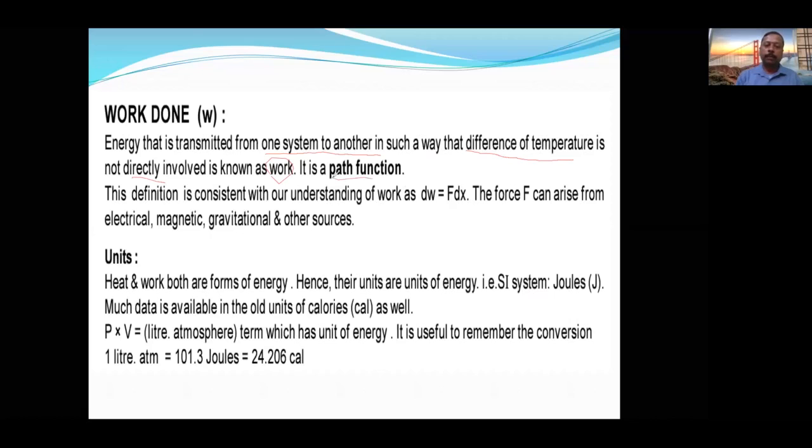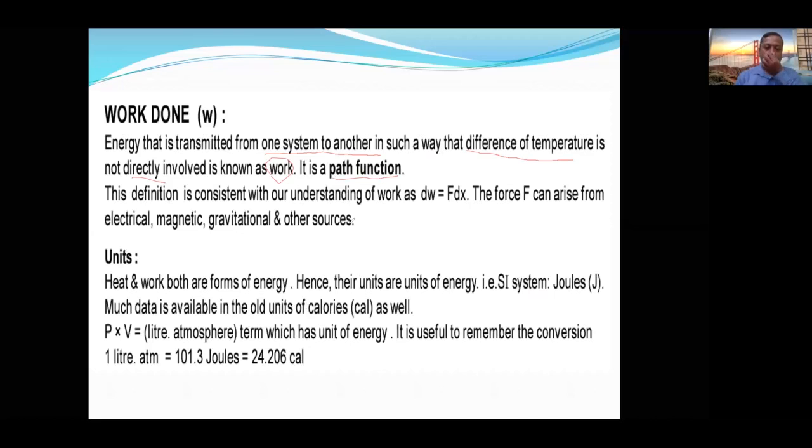What is the opposite of path function? Very good. Path function and state function. Opposite of path function is state function. What is the opposite of extensive property? Yes, intensive property.